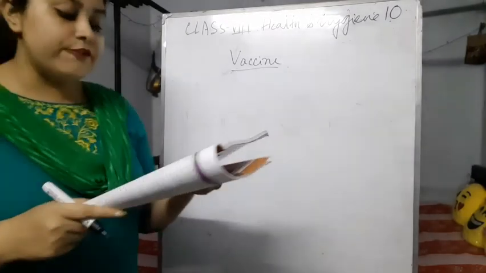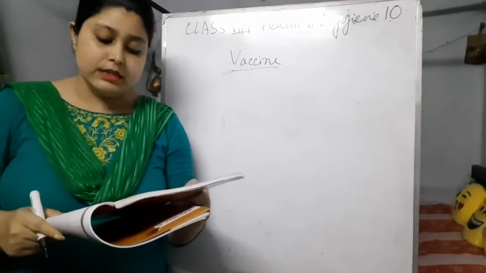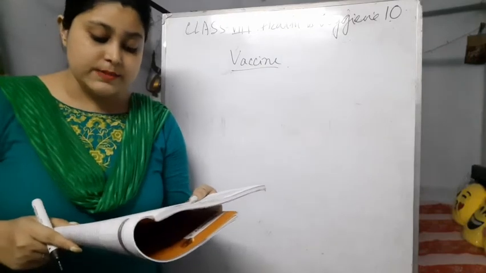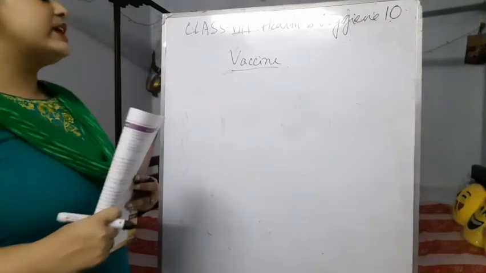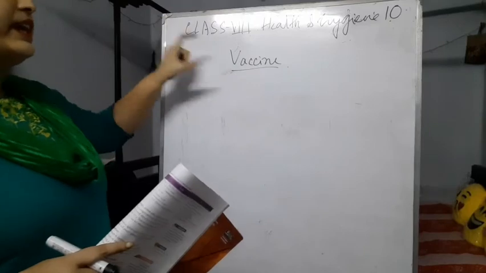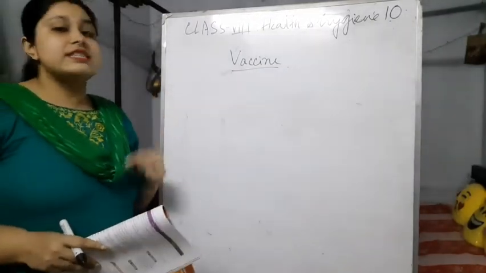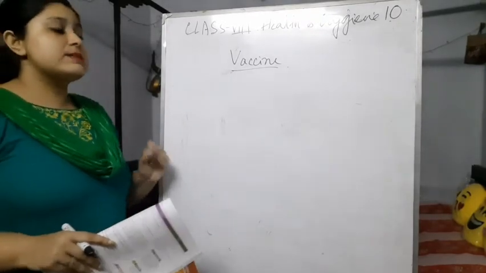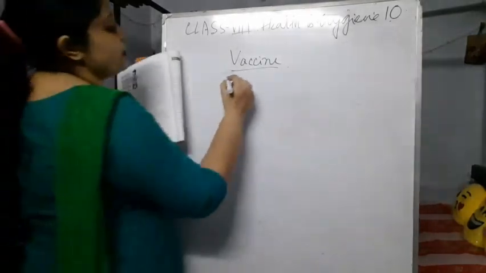What is a vaccine? A vaccine is a biological preparation made from a weakened or killed form of the disease causing microorganisms that improves immunity to a particular disease. So it is weakened or killed, disease causing microorganisms. They are inserted in our body in an ineffective position, where they can't affect our body.